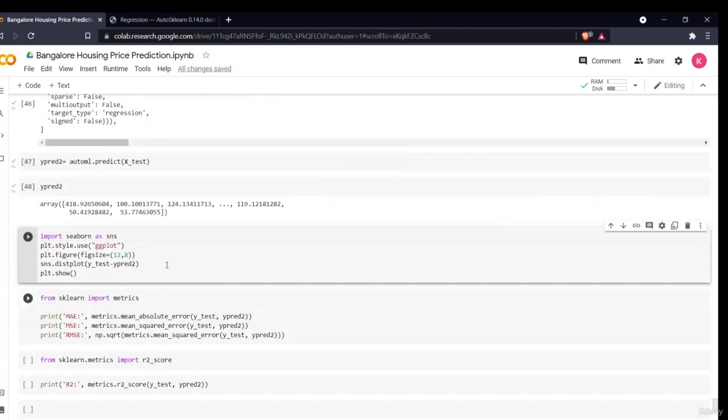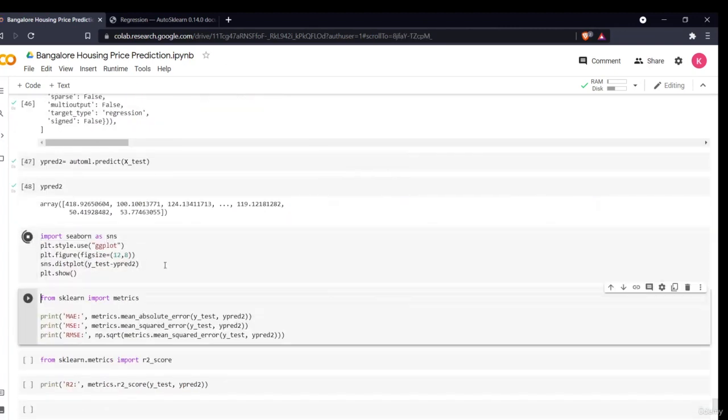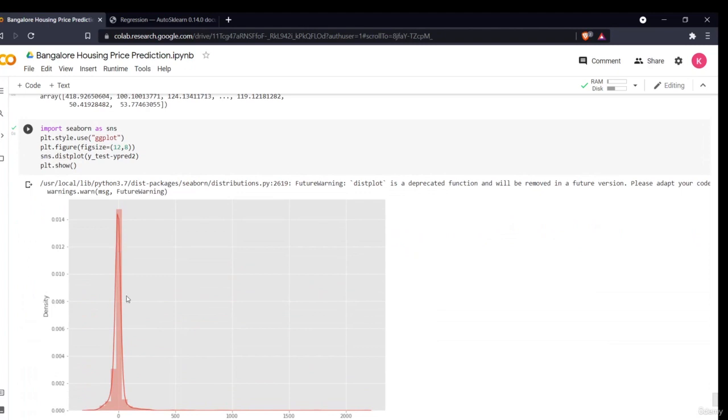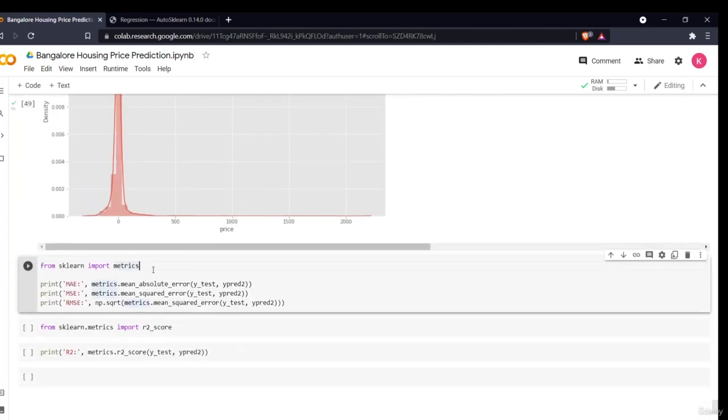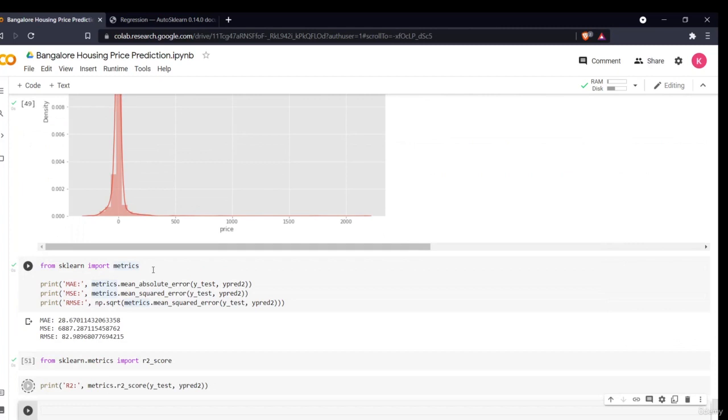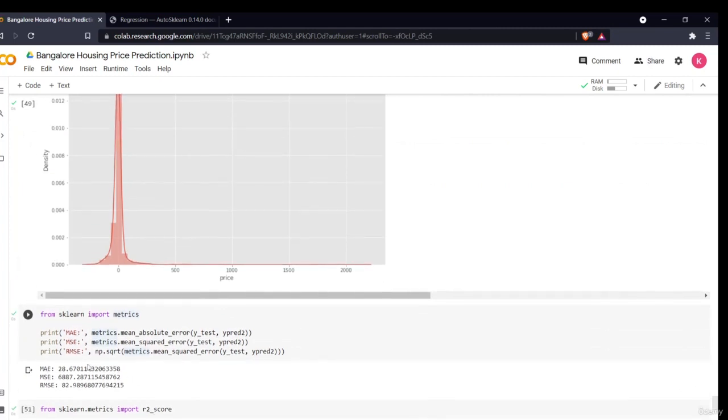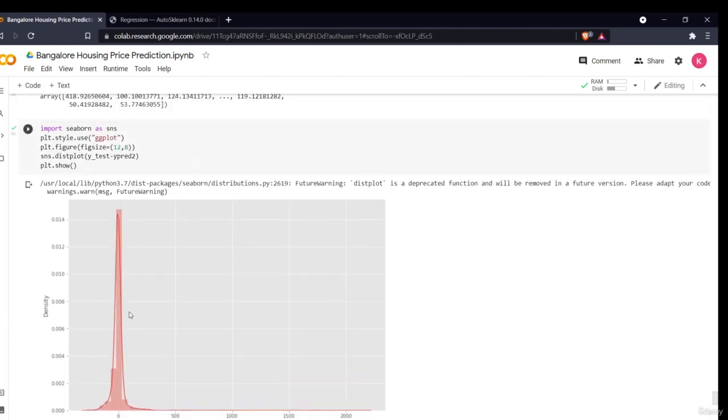If I want to see my predictions, I'll use the same distribution plot. As you can see, my model has predicted very well because most of my density is around zero. I have explained how this distribution plot works, so most of my accuracy is around zero. If I want to see it in numbers, I can see my MAE, RMSE and MSE. This is my numeric accuracy, and the plot is my total accuracy in visualization form.